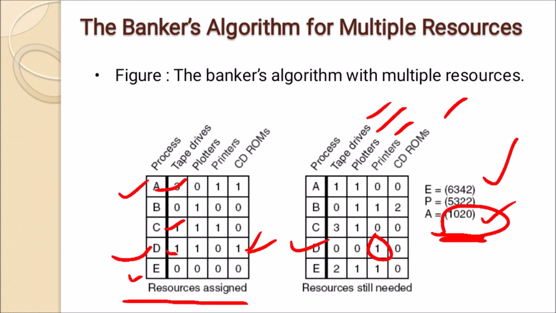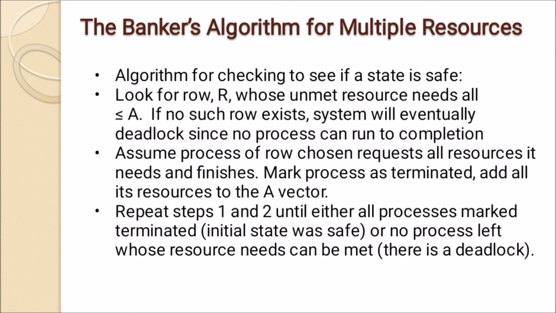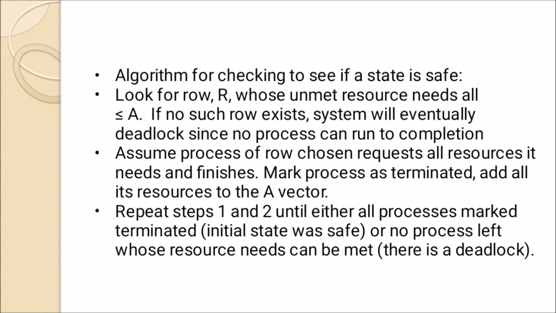From this table, we can check whether it is in a safe state or not. Assume the process of the chosen row requests all the resources it needs and finishes. Mark the process as terminated and add all its resources to the vector A. Then we repeat steps 1 and 2 until either all processes are marked terminated or no process is left whose resource needs can be met.